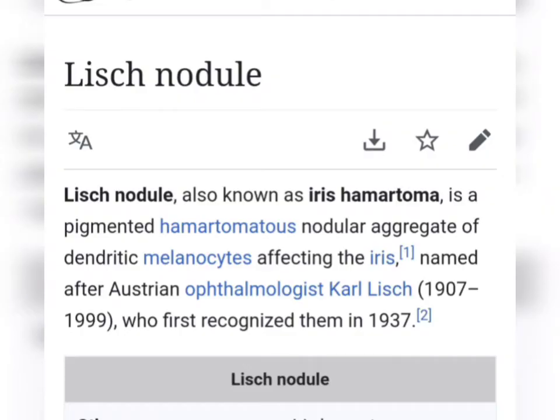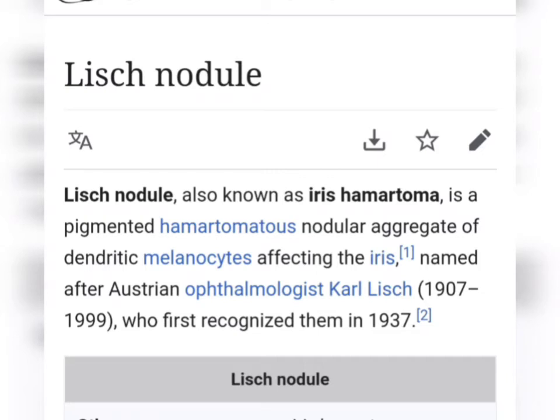Now let us learn about the Lisch nodules. Lisch nodules, I told you, are specifically very important for diagnosing type 1 neurofibromatosis, which I must describe. And this has come in various examinations like NEET PG, DNB, AIIMS PG, and other examinations. Lisch nodules are basically found on the iris. These are iris hamartomas. Hamartoma means so many tissues are mixed together. It is a pigmented hamartoma, which means there are different types of pigments.